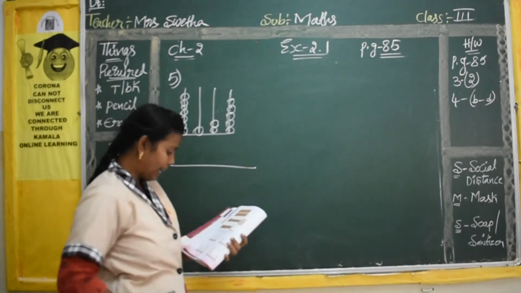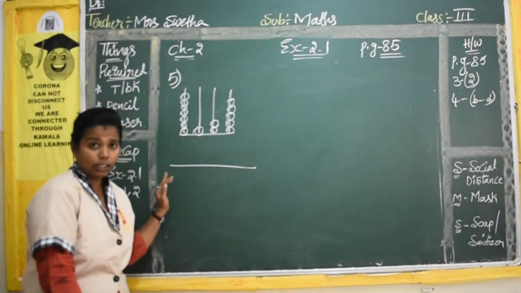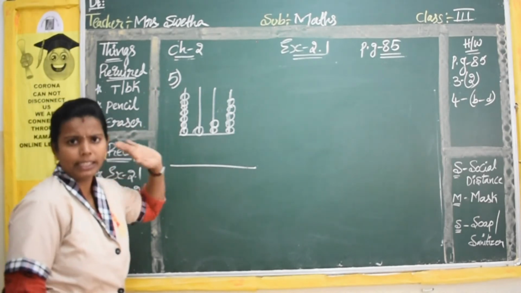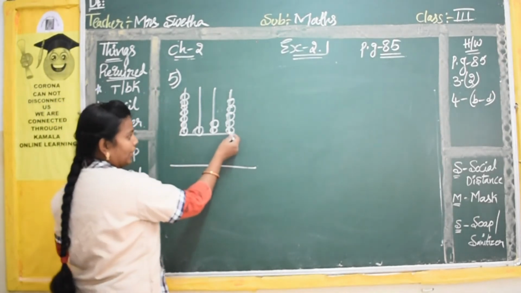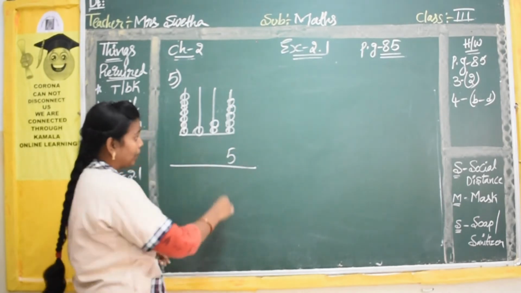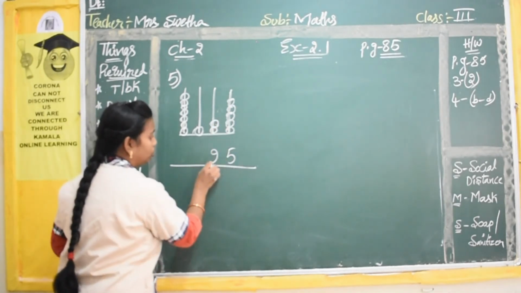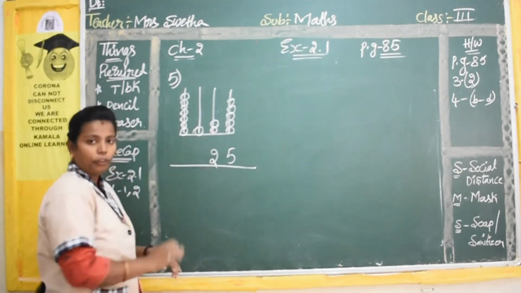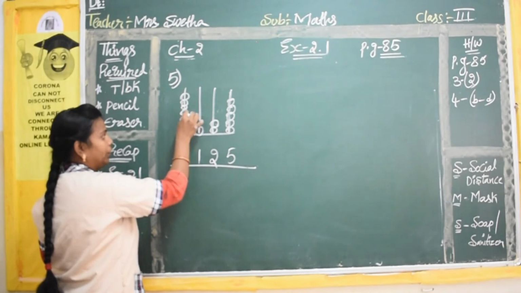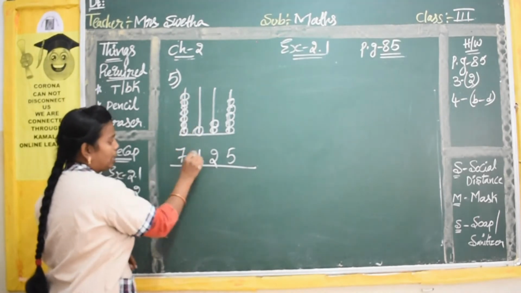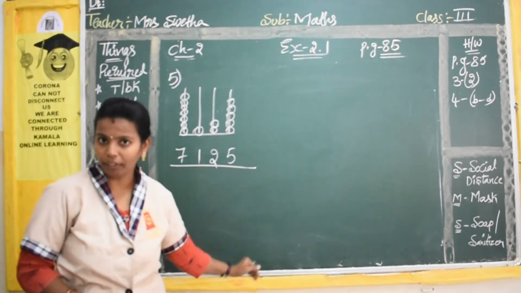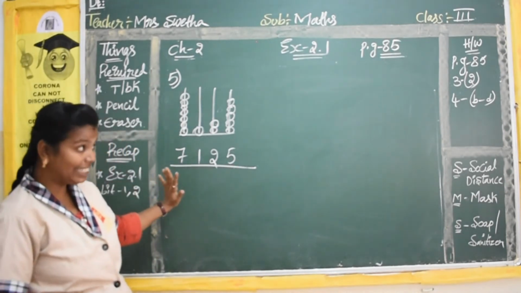Okay, so now they have given a line like this. This is also very easy, children. You just have to count these beads and write. Okay, so in the ones place, 1, 2, 3, 4, 5. So 5 beads here. In the tens place, 1 and 2, so 2 beads here. If you write under this line, it will be very clear. In the hundreds place only 1 bead, and here 1, 2, 3, 4, 5, 6, 7, so 7 beads. So the number here is 7125. Okay, this is very easy, children.